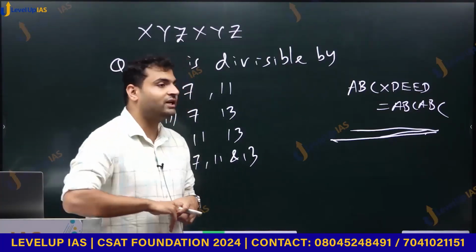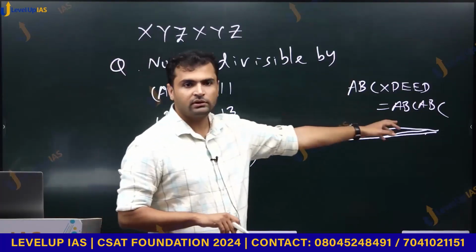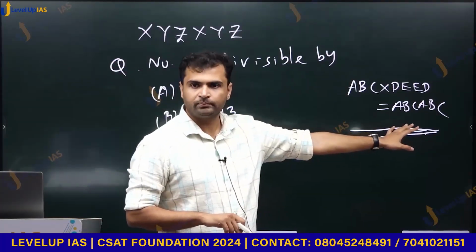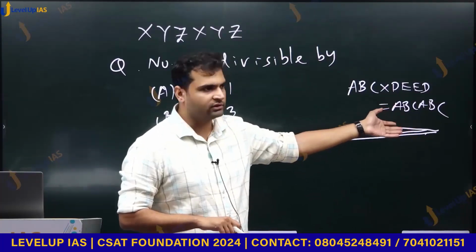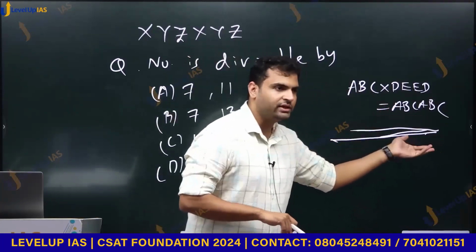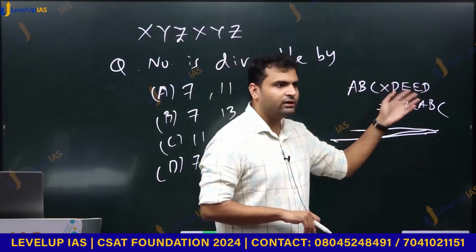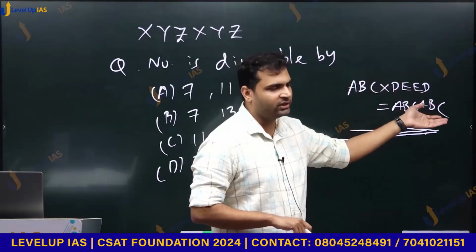लेट अस कम बैक टू आवर सिलेबस. ये हुआ? हाँ, ये हो गया. हाउ डिड यू डू इट? पुटिंग द वैल्यूज. दिस वाज वेरी इजी. You can take any ABC and there are options for D and E. 4 options are there. You can just try and multiply and see the answer.